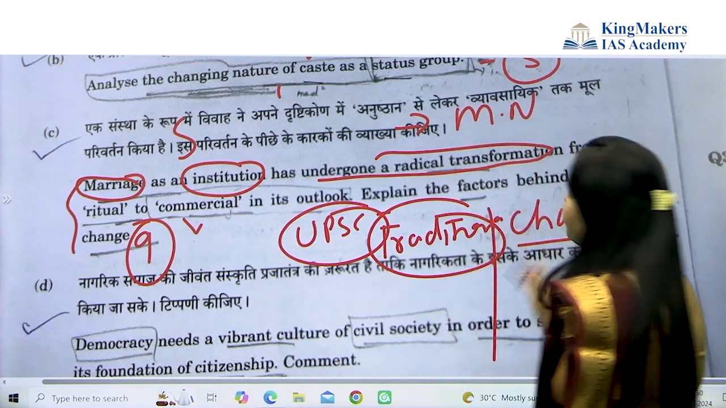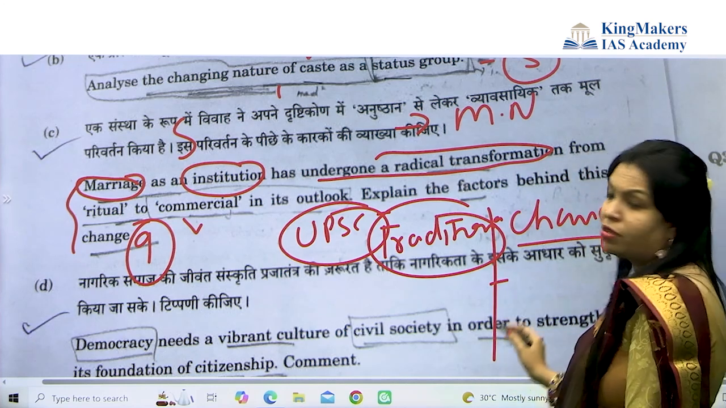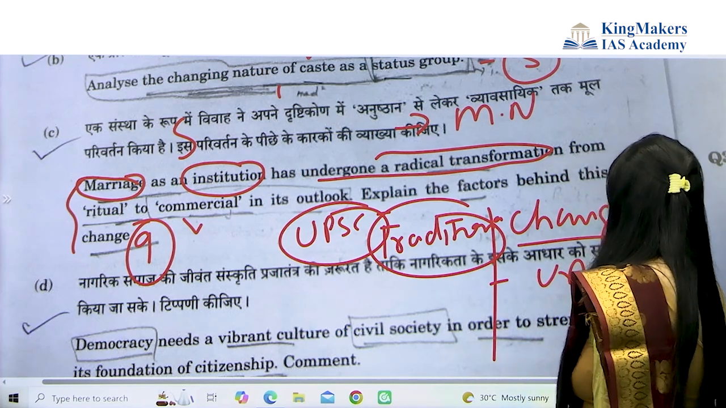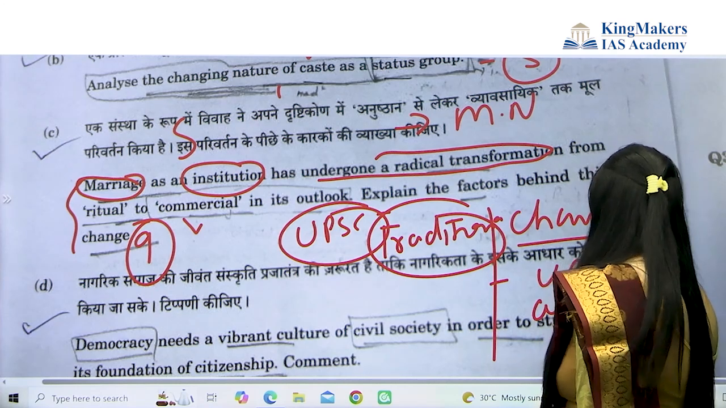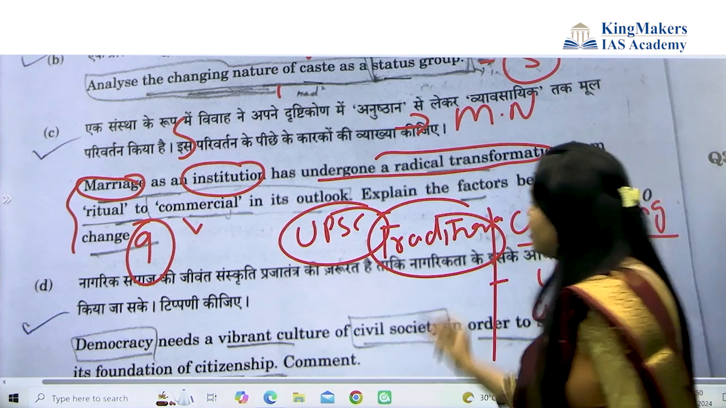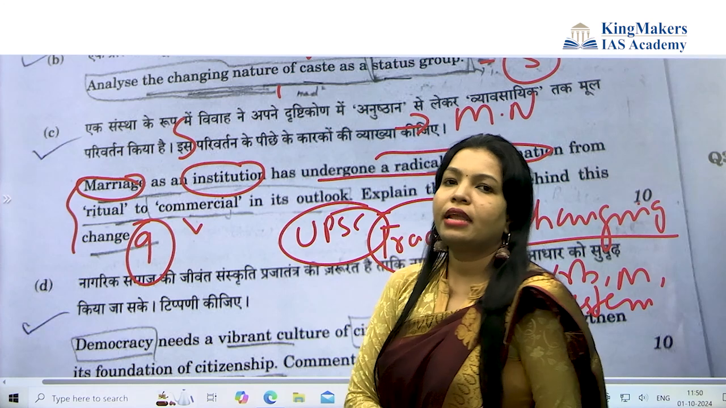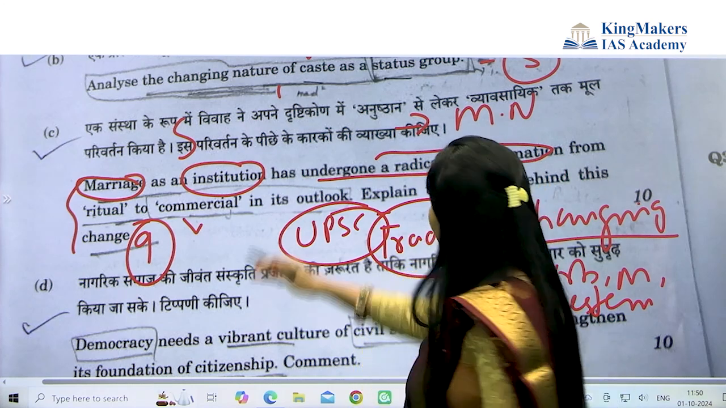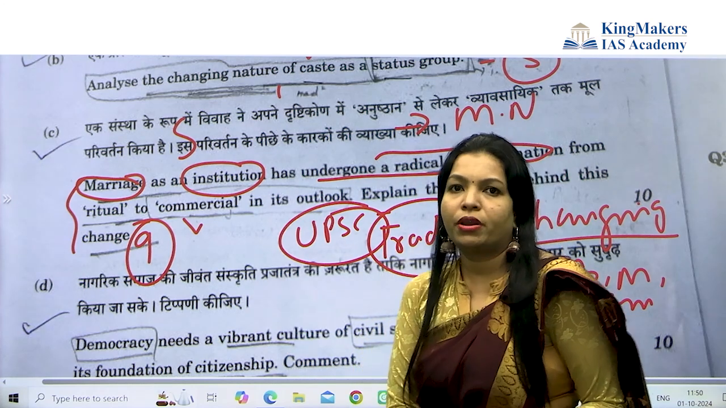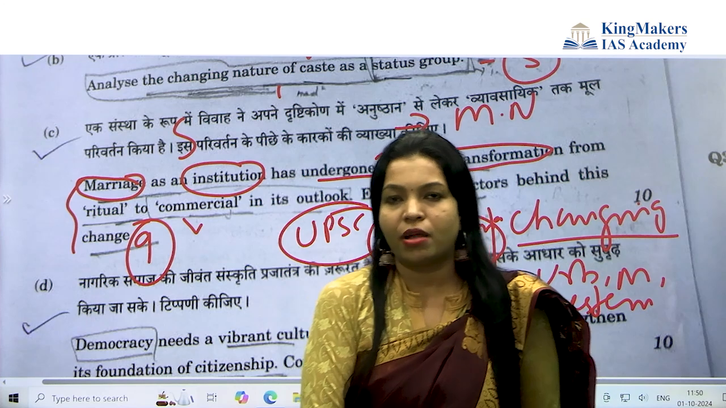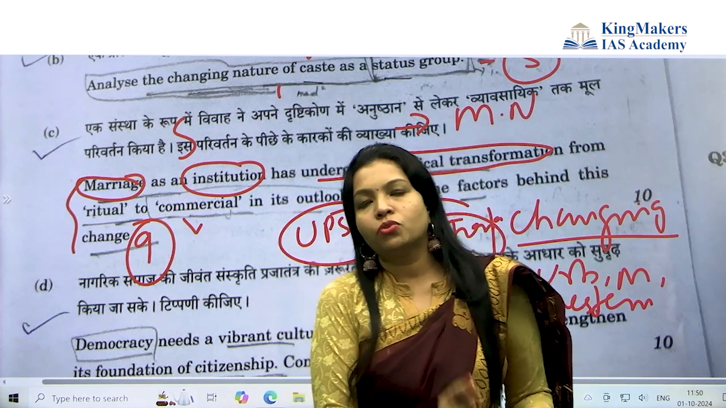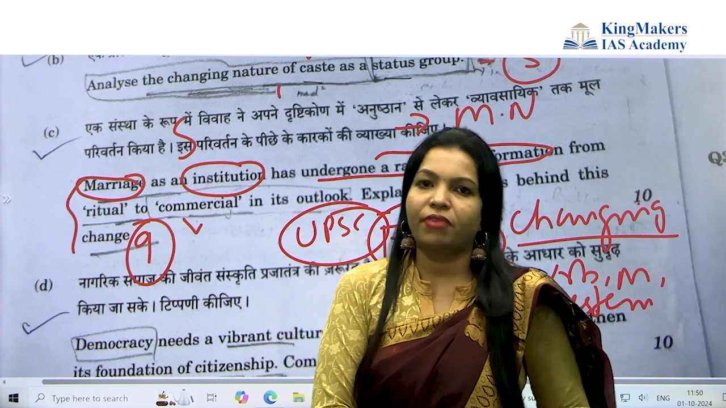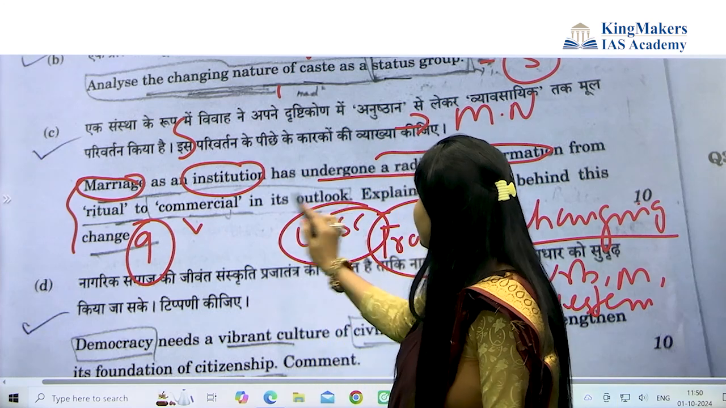What was the reason for this change? The reasons can be forces of change like urbanization, modernization, westernization, culture, correct? Then you have to write like this as a GS question: marriage as an institution first depended on the rituals of the joint family, the rituals of choosing the spouse with the help of the family. Now it is moving towards the commercial.